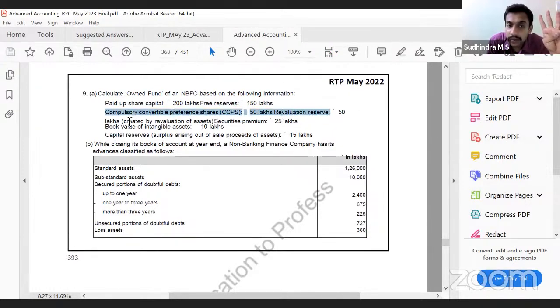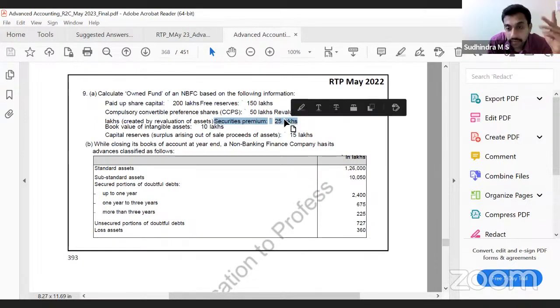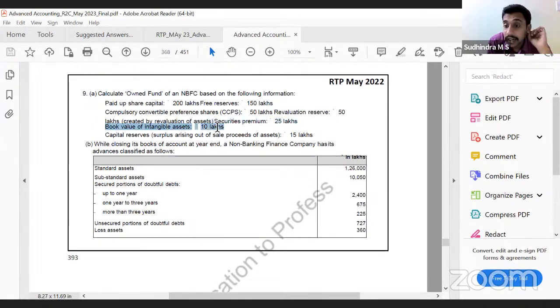Revaluation reserve 50 lakh. No, sir. Credit spending 45. Yes, sir. 425 lakh. Book value of intangible at 10 lakh. No, sir. It should be reduced. It's not no, it should be reduced. So 425 becomes 415.